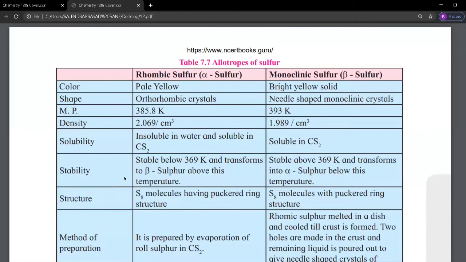So what is the structure? We have to consider the structure of alpha sulfur. Sulfur exists as an octatomic molecule having a puckered ring structure, and beta sulfur is also an octatomic puckered ring structure.